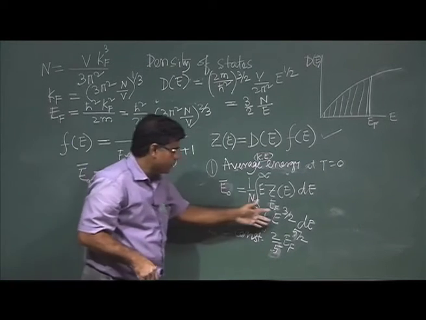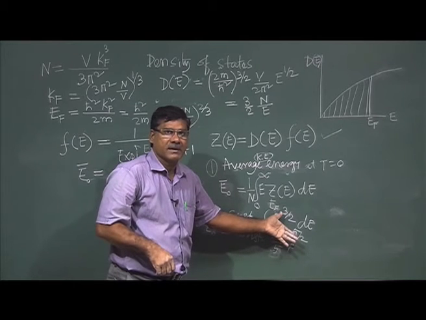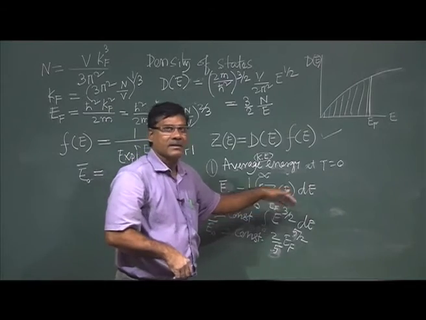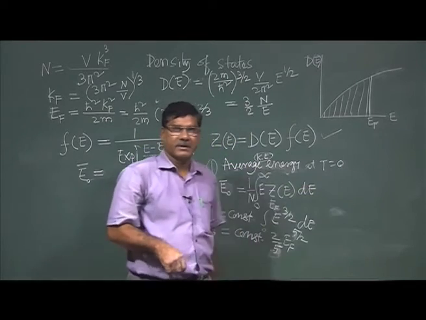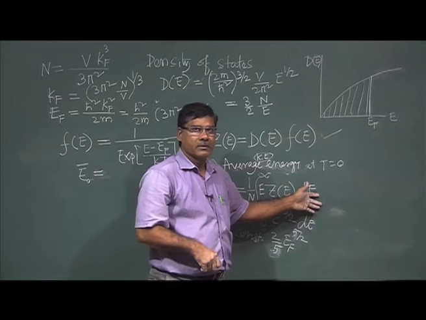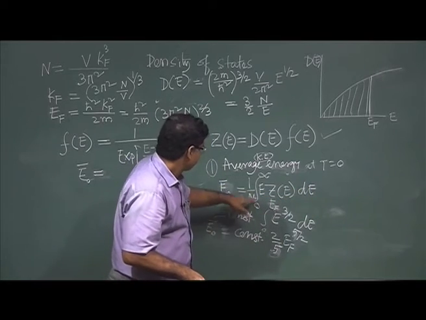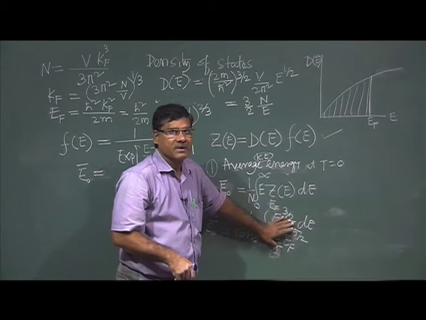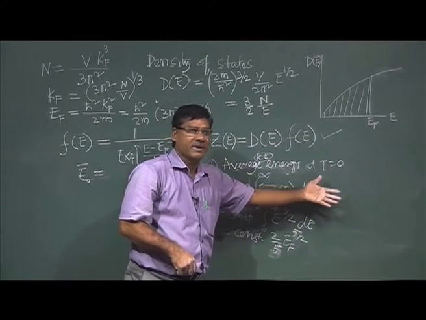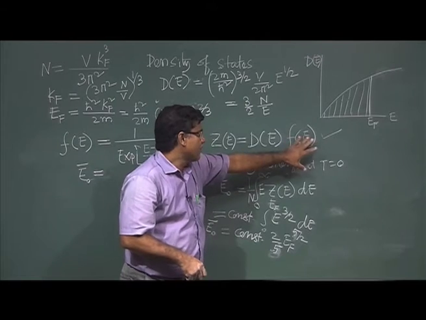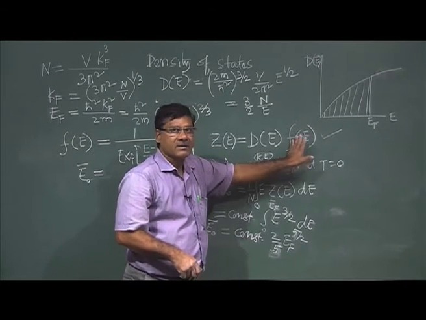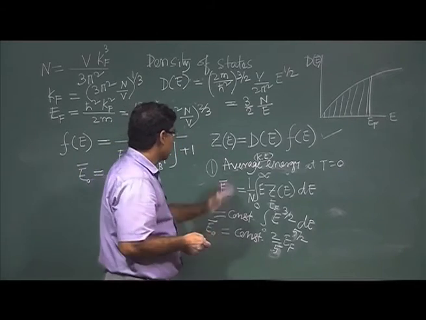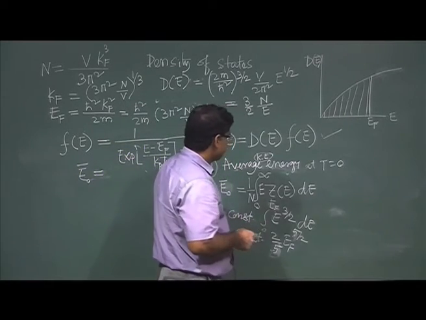The integration will be similar. I break it 0 to EF and then EF to infinity, because at T equal to 0 the Fermi function will control that. The integration from EF to infinity will vanish, because the function of E is 0 for that case, and below the Fermi level it is 1.